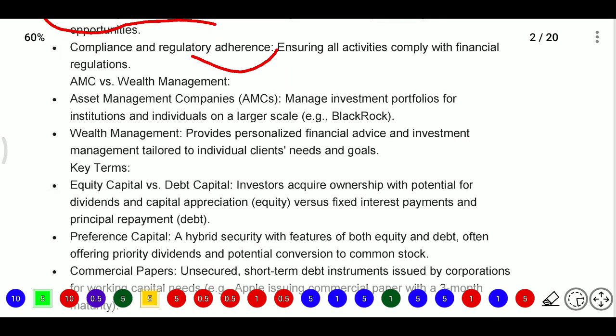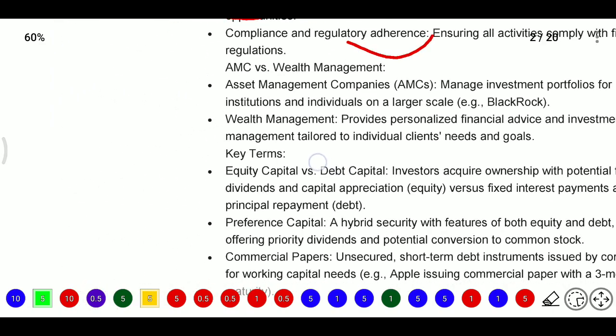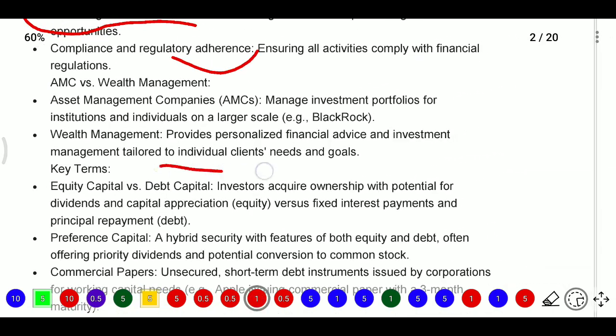And wealth management means providing personalized financial advice and investment management tailored to individual clients. Here some individual clients will be high net worth individuals.